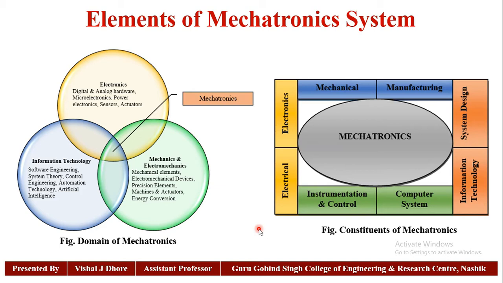There are many examples of mechatronic systems, such as ATM machines, refrigerator systems, calculators, CNC machine tools, and robots. These are some examples of mechatronic systems.